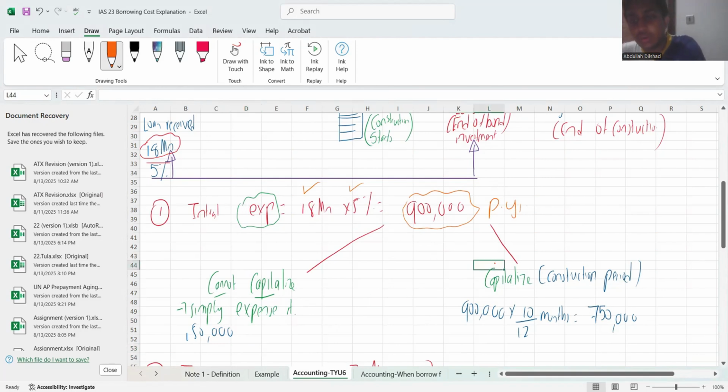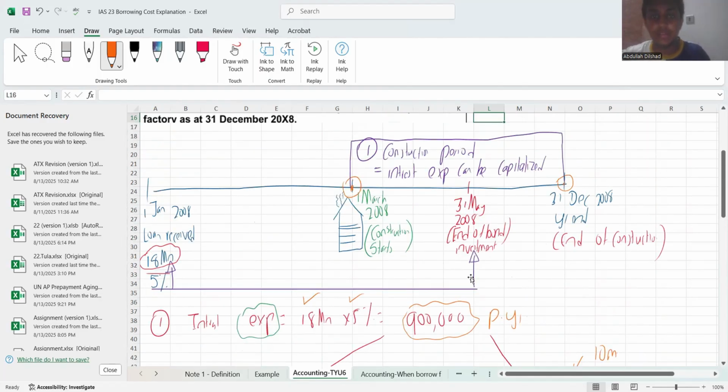We are allowed to capitalize the asset. Capitalize means we can show it under the cost of the asset in our balance sheet. How many months can we capitalize? 10 months. Why 10 months? Again, I'm repeating myself. You started your construction on 1st March 2008 and ended it on 31st December 2008.